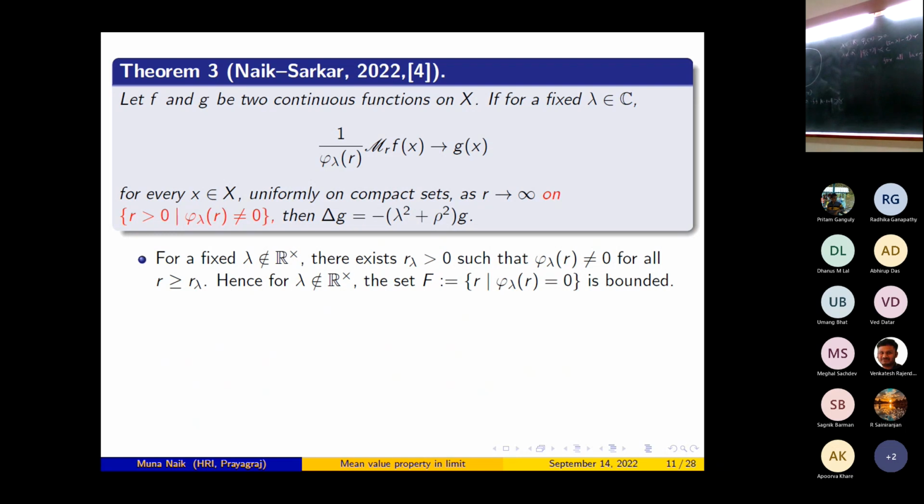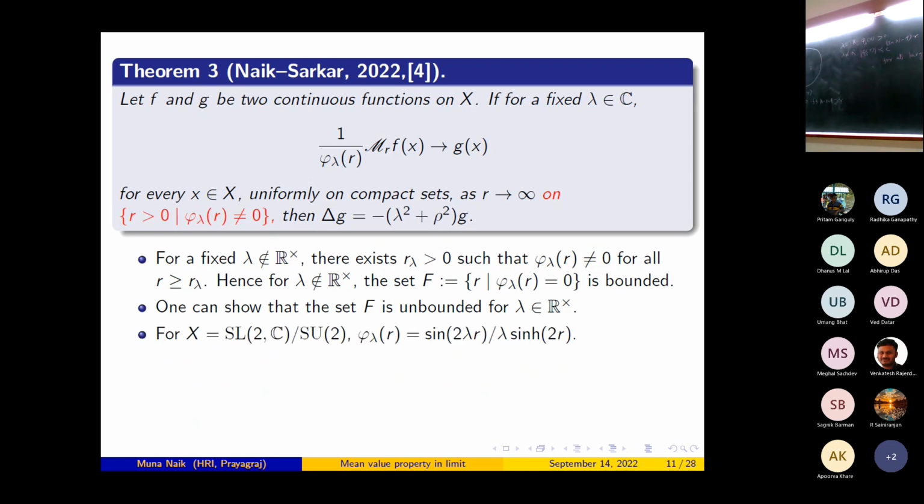Hence for lambda not belonging to R star, this set is bounded, so we don't have any problem. The real problem is when it is unbounded, and that happens for lambda belonging to R star. This can be proved using Jacobi analysis. But for this example, SL2C mod SU2, this is hyperbolic three-space, phi lambda of R is equal to sine 2 lambda R by lambda sine 2R. Since phi lambda R is given in terms of the sine function, you can clearly see that it is unbounded.